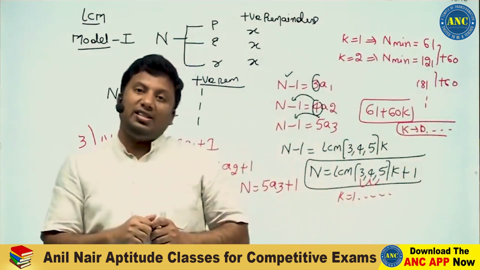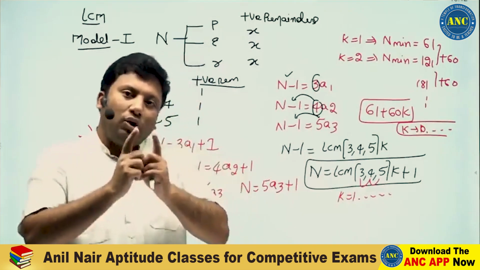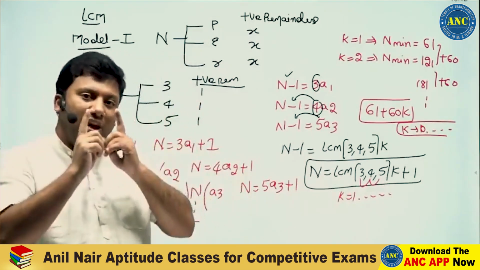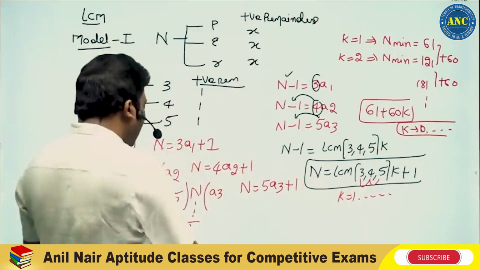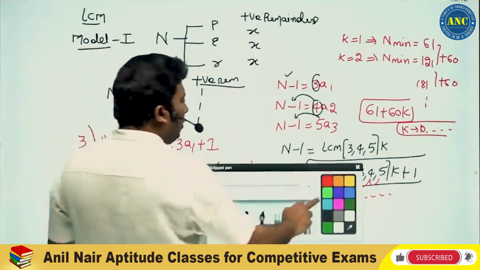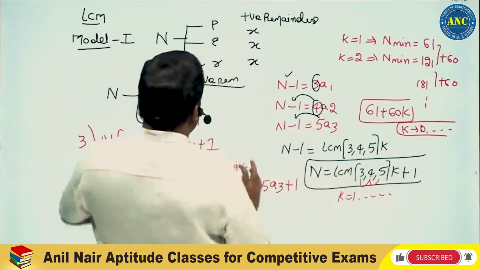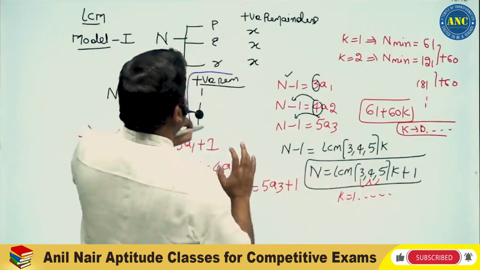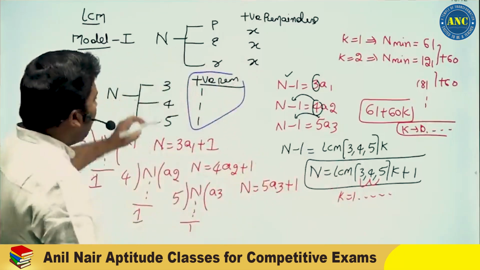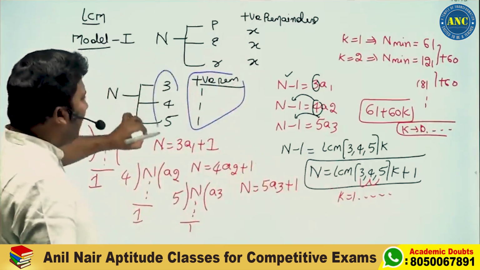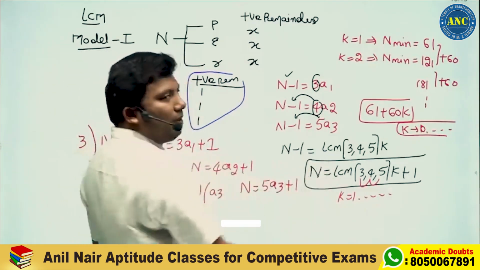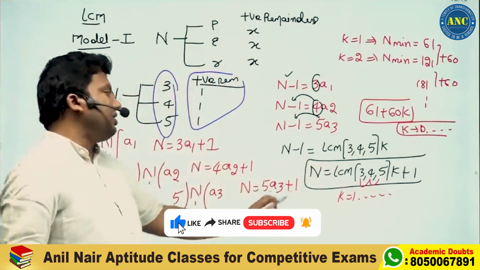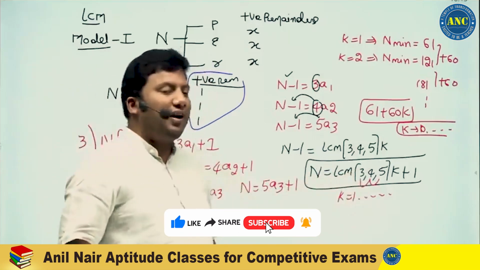Yesterday, in LCM session number 2, we solved how to eliminate answer options based on the foundation of LCM, 61 plus 60. Now, you can optimize this question like this. Assume that this positive remainder is not there. What is the number that is perfectly divisible by 3, 4 and 5? It is LCM of 3, 4, 5 into k.